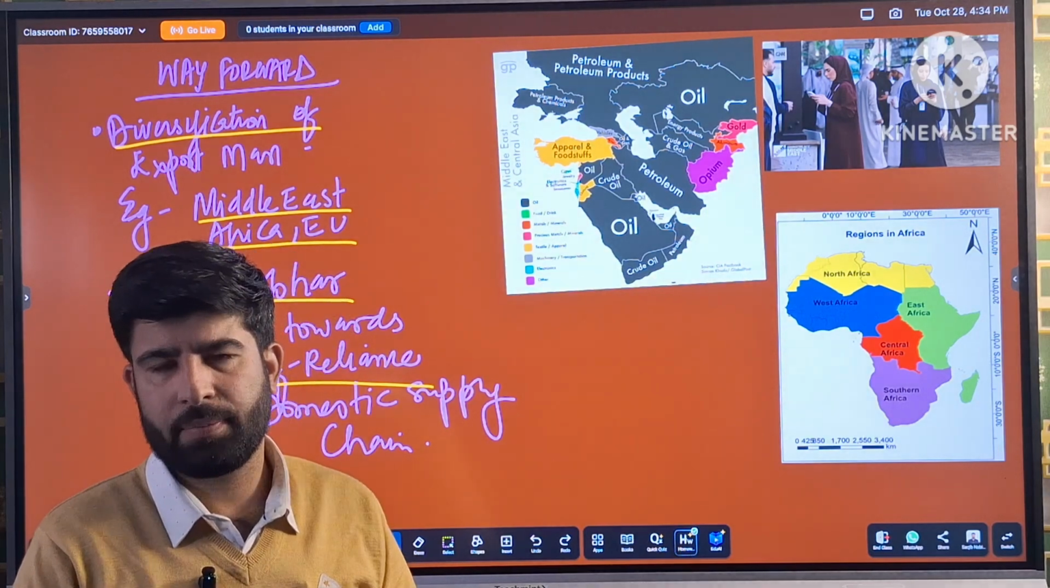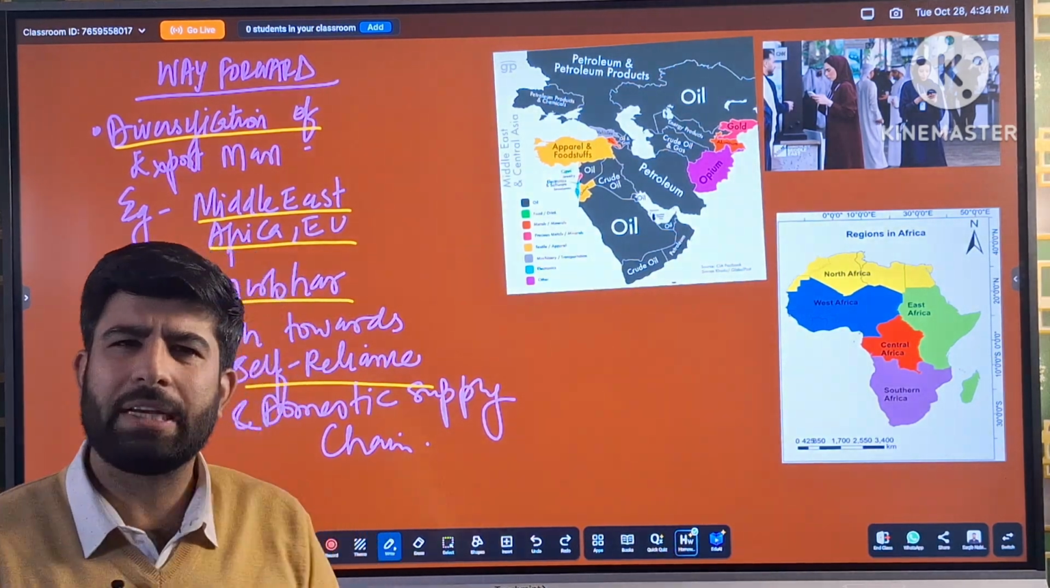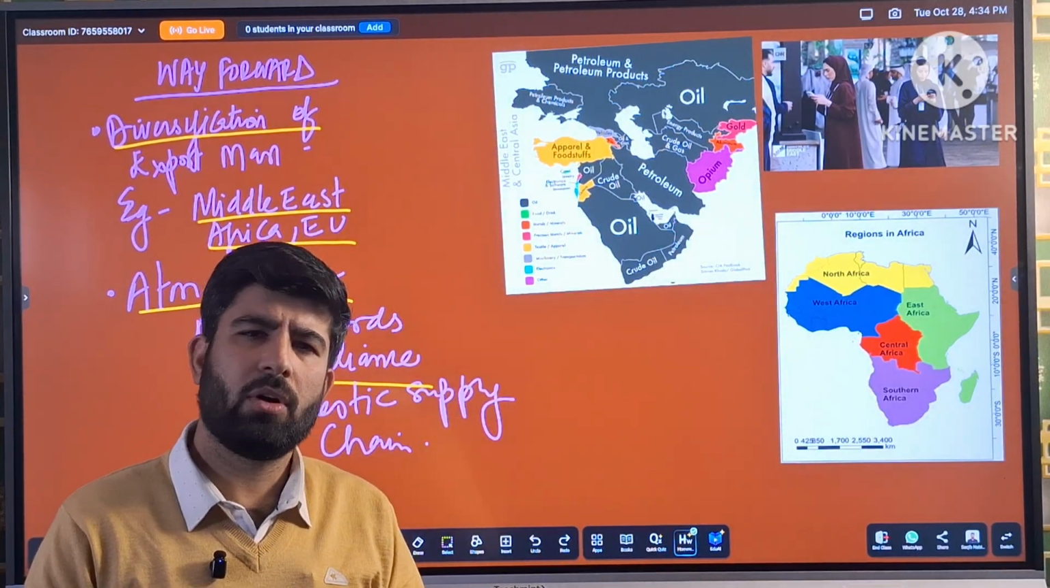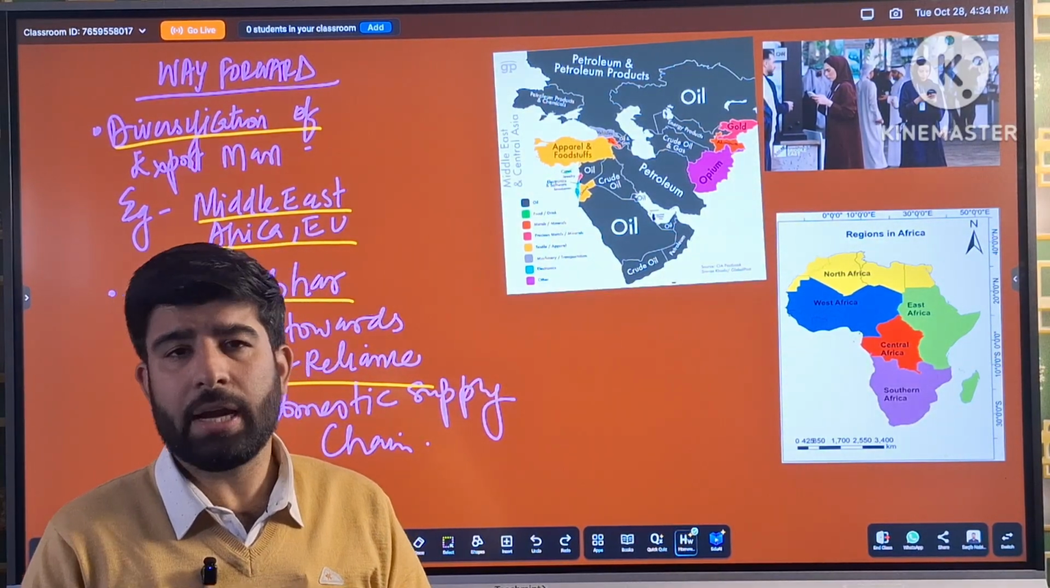this tariff impact. So this was a brief detail about the tariff, the role of tariff and types of tariffs, and impact of US tariff on India's economy and particularly India's MSME.